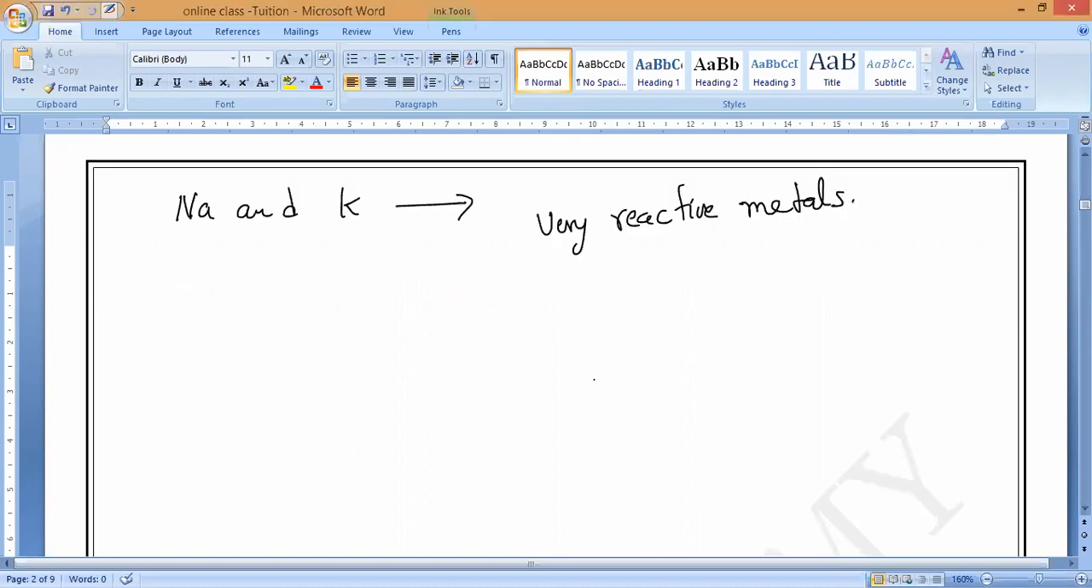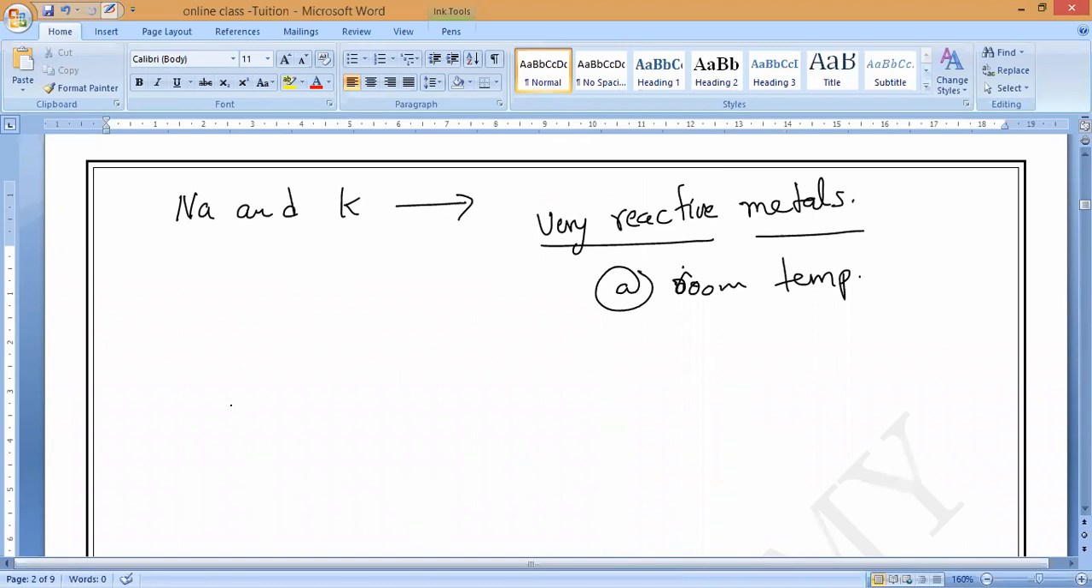Please inform them. So sodium and potassium are very reactive metals. Why do we call them very reactive metals? Because they react at room temperature itself. At room temperature, they react vigorously with oxygen and catch fire. That is why they are called very reactive.